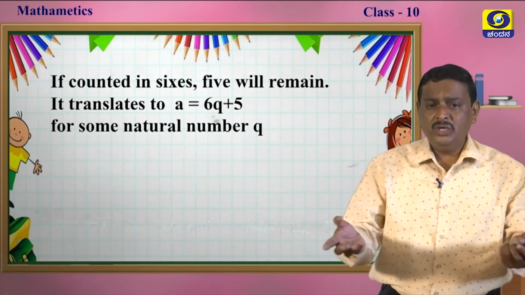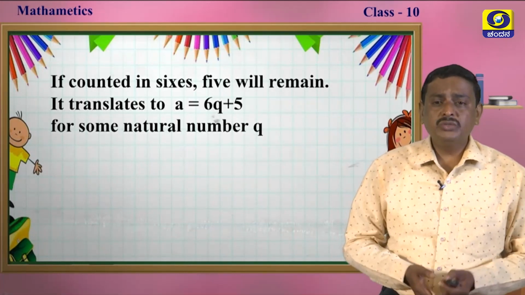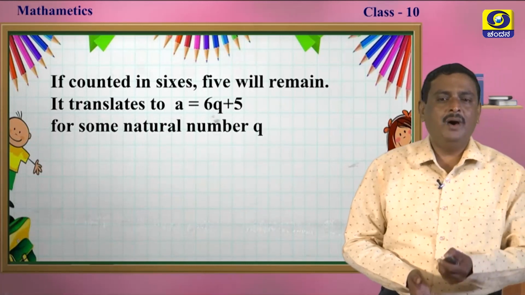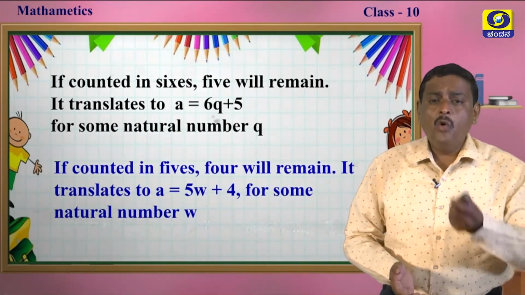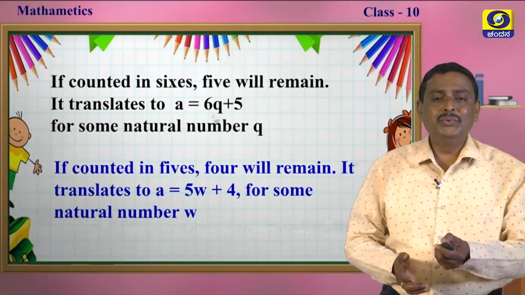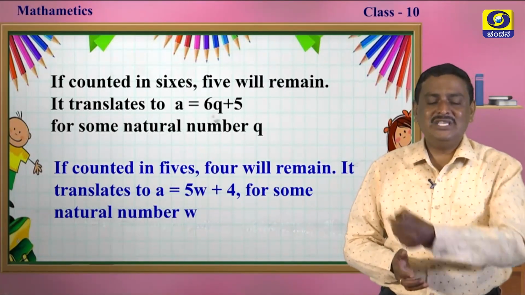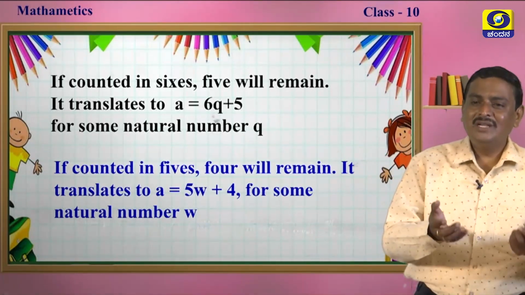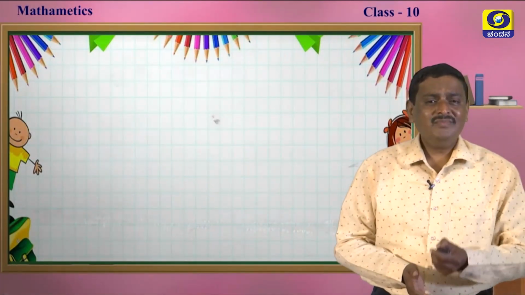It translates to A is equal to 6q plus 5, where q is a natural number. And if counted in fives, 4 will remain. It translates to A is equal to 5w plus 4, where w is a natural number.